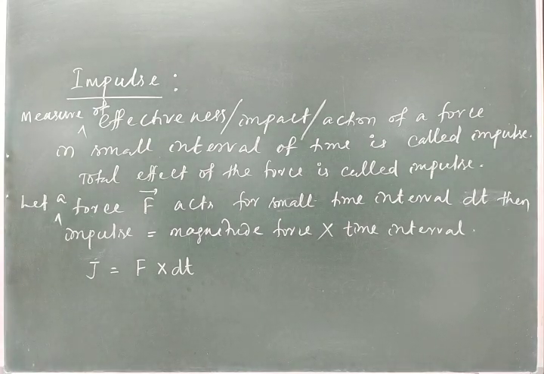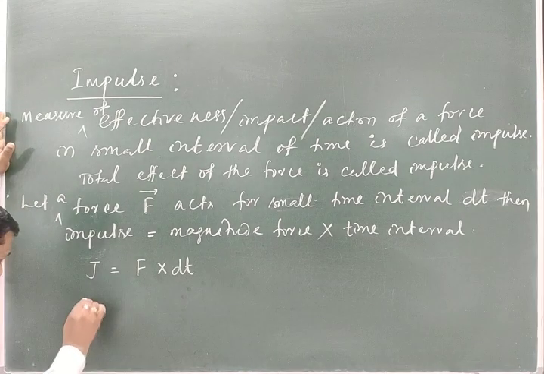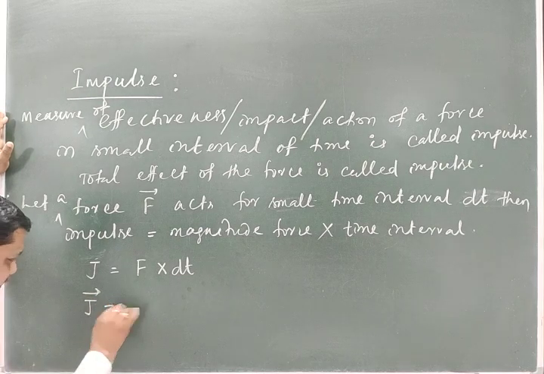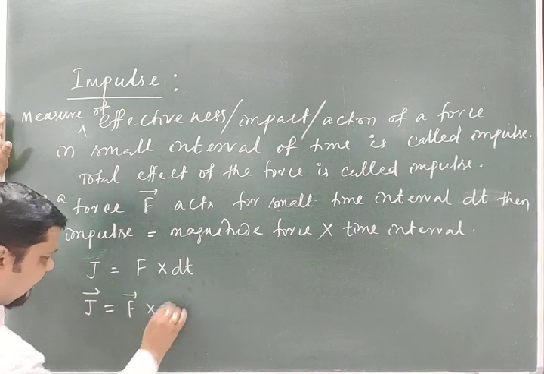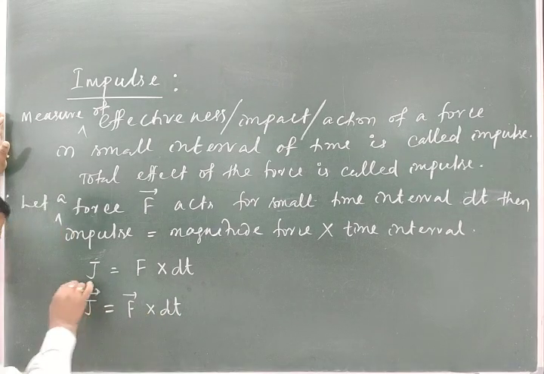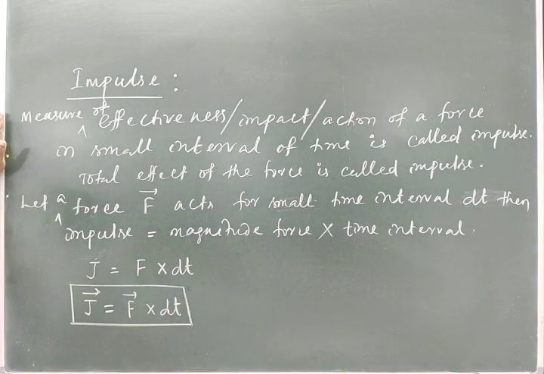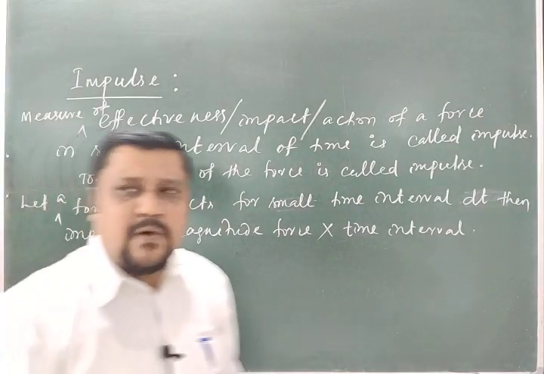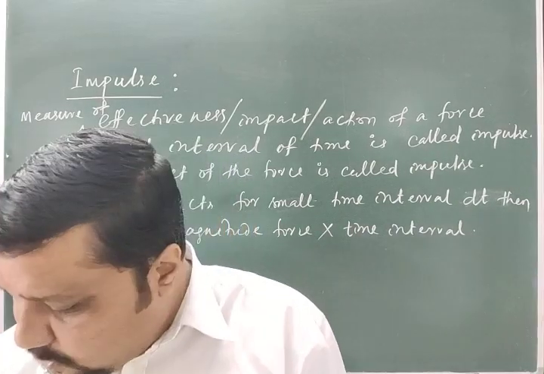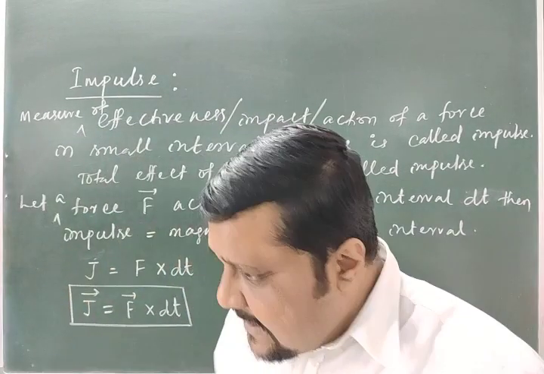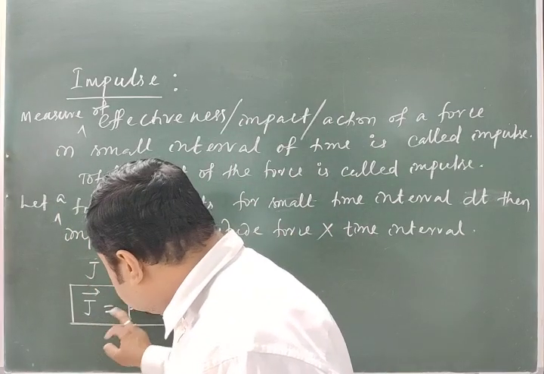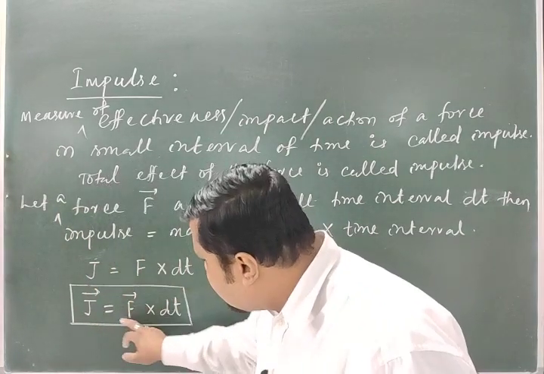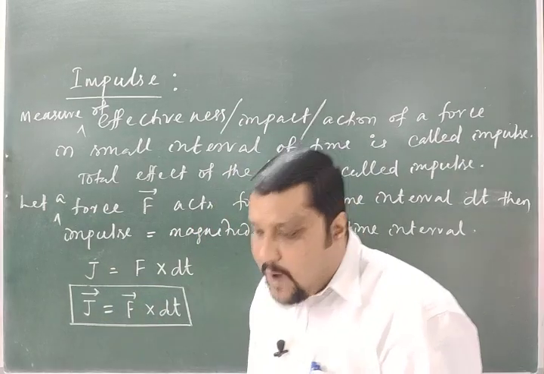And if I write in vector form, then impulse of the force is equal to the force into dt. So as this is the formula for our impulse, and as we know that in this case the impulse is a vector, this vector depends on the force. In what direction?